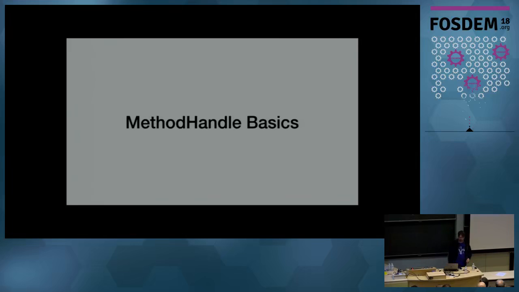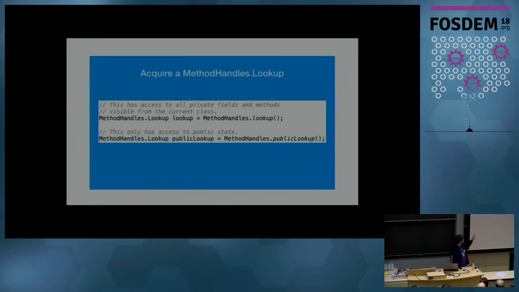It's kind of conceptually hard to just talk it through. So I mentioned the lookup object, and there's two different ways you can get a lookup object. The first lookup here is a special lookup. It can see anything and have access to anything that you'd be able to see at that point in the code. So it can see private fields that may be in scope for this piece of code, rather than with reflection where you have to go and get a method or a private field and then try to set accessible and then pass a bunch of Java 9 flags to make it let you do all of this stuff. You can actually give out this access or have this access for your program.